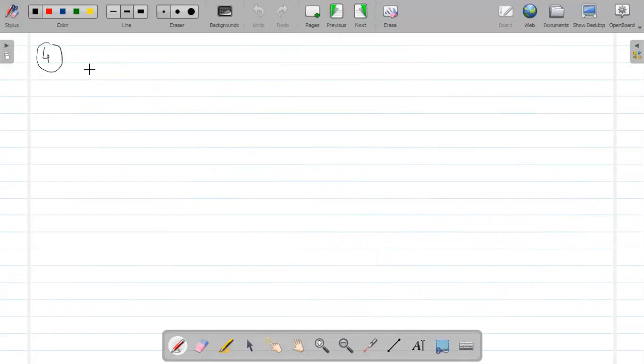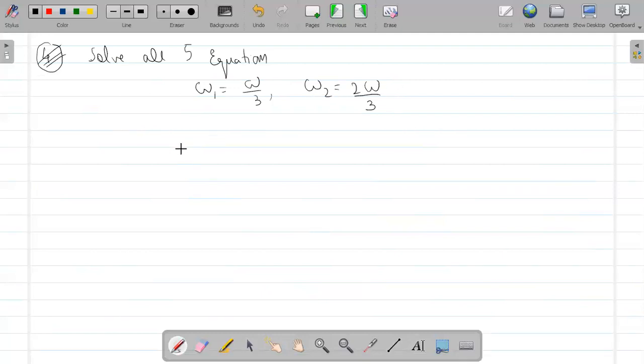And after solving all 5 equations, you will get results like omega 1 equals omega by 3, and omega 2 equals 2 omega by 3. These are the angular velocities.